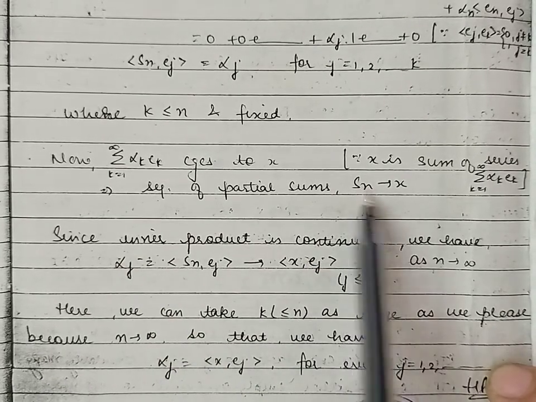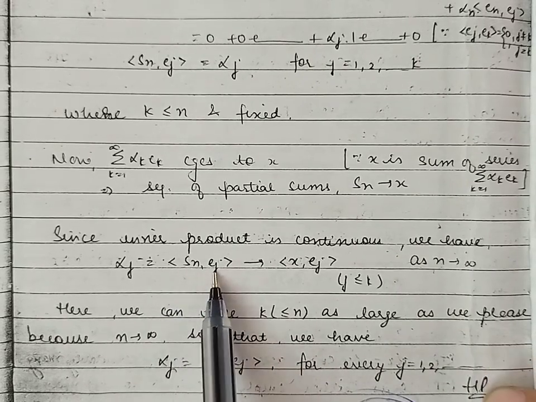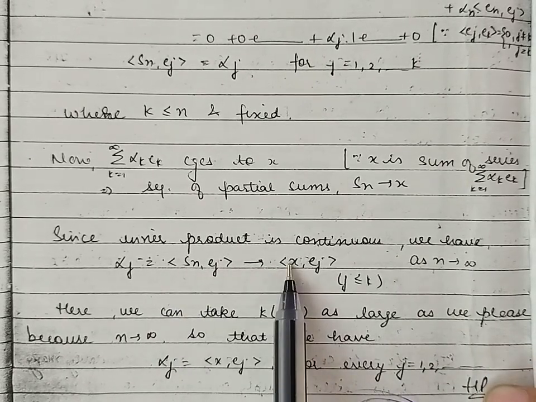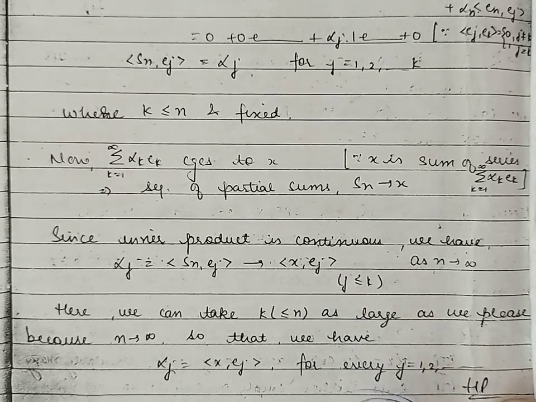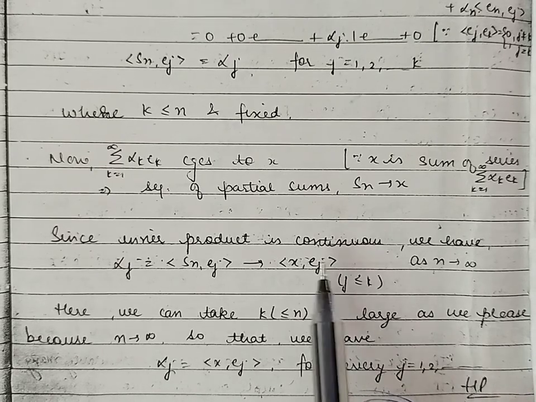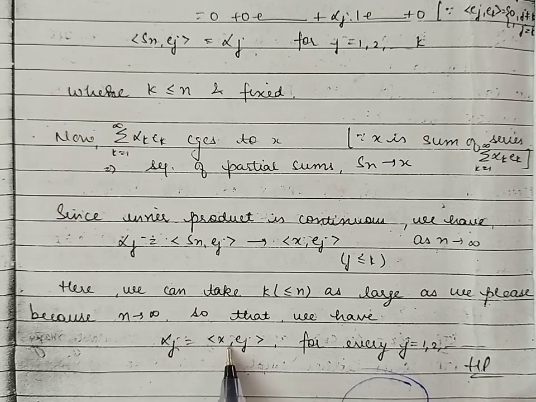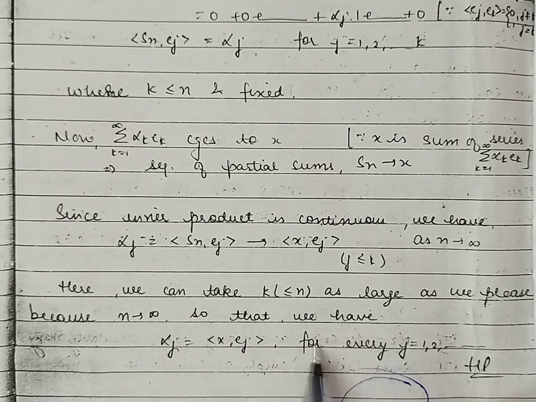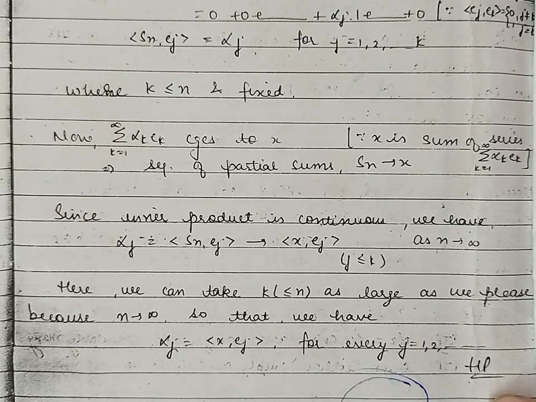Therefore if Sn converges to x, the inner product of Sn with ej converges to the inner product of x with ej. Now because k is as large as possible, because n is approaching infinity, from here we have alpha j given by the inner product of x with ej for every j. So this proves the second part of the theorem, in which we find the Fourier coefficients.